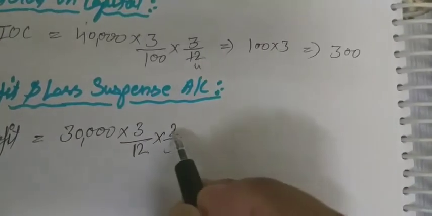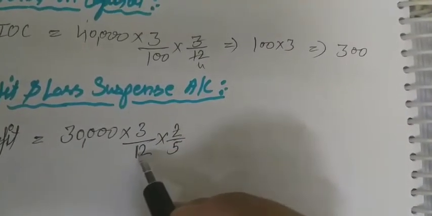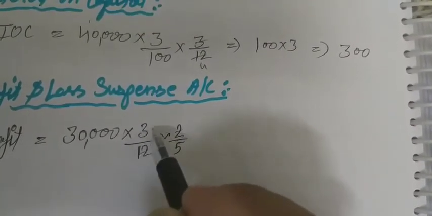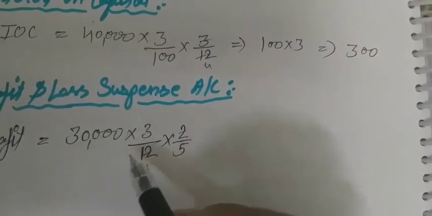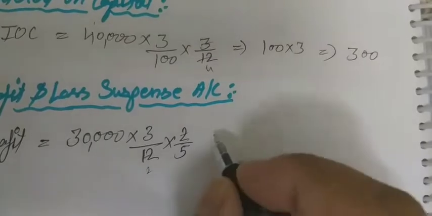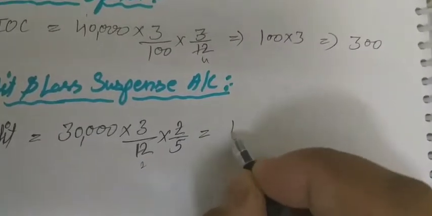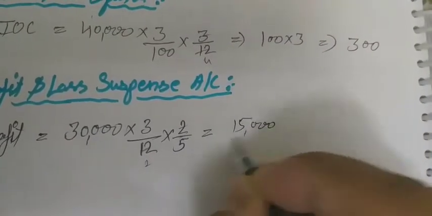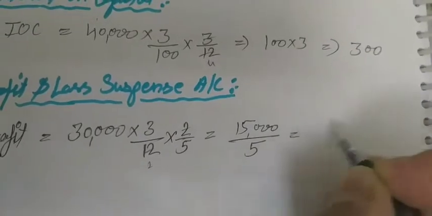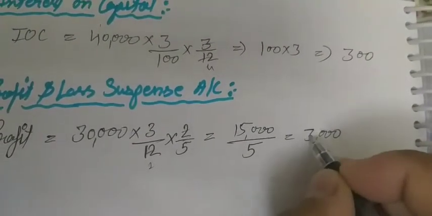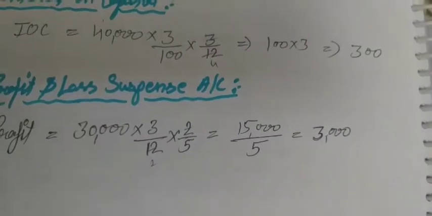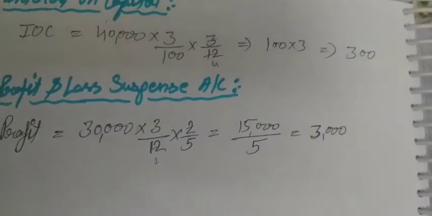So 2 5 ja 15, so it is equal to 15,000 upon 5. 5 3 ja 15, 3,000 as a profit.